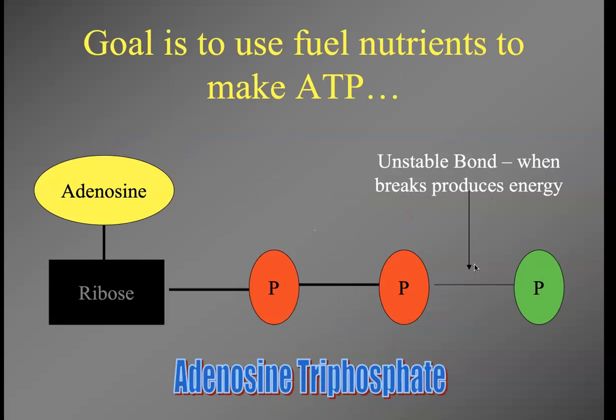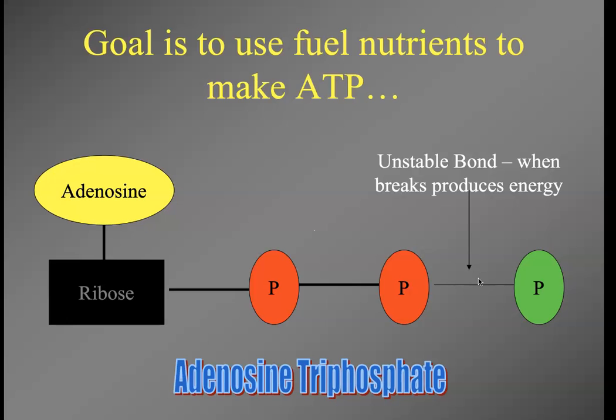So here's a very simplistic model of ATP. This last bond, whenever we break a bond, we make energy. Okay, we make energy that can be used to do work. So the last bond, adenosine triphosphate. Here's your adenosine and then 3 phosphates. This last bond between these last 2 phosphates is not very stable. When it breaks, we end up with energy.